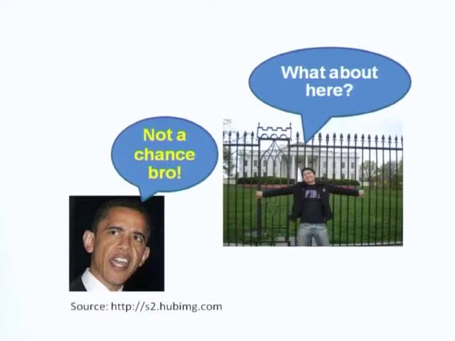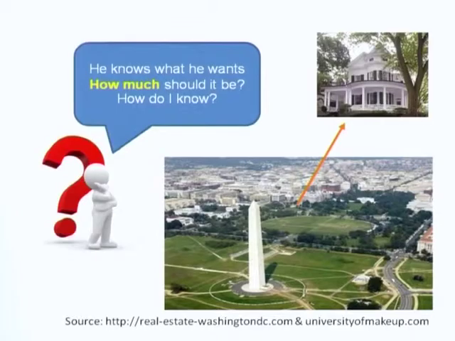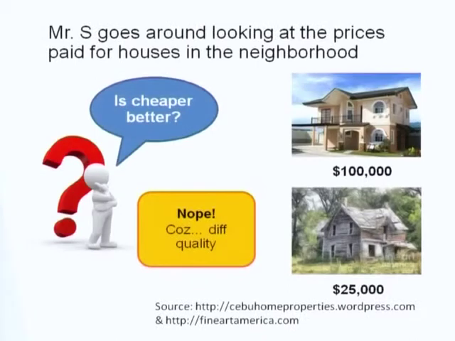He walks around, looks around, and then he finds out, oh, this is the kind of house he wants to live in. He knows what he wants, and the question is how much should he pay for it? How does he know the price? Mr. S goes around and looks at the prices people pay for houses in the neighborhood.